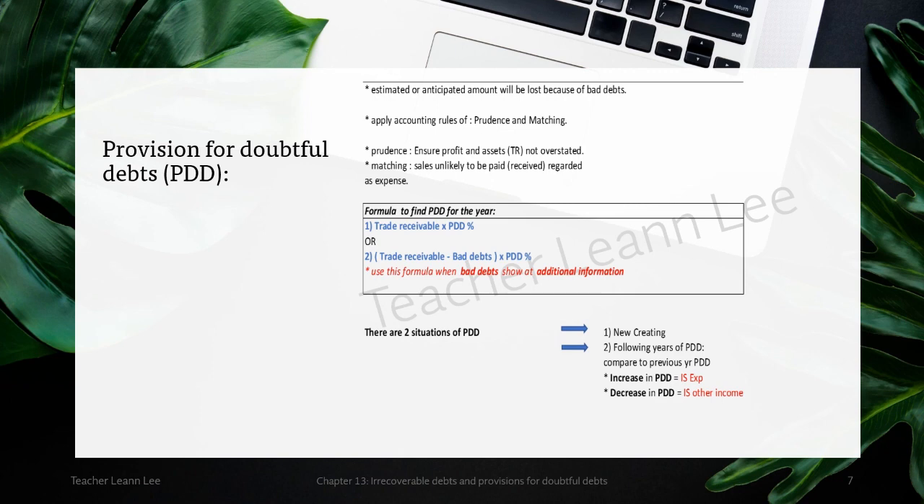Okay, so in the two situations of PDD, as I said, if it is newly created, then you need to enter into the IS as expenses the whole amount, the same amount, as well as minus under the CA. And if it is a following year, you compare. If more than last year, you put it in expenses, the greater amount. If there is a decrease in the PDD compared to last year, it is under the IS income section. So the SOFP will show the latest PDD calculated amount.